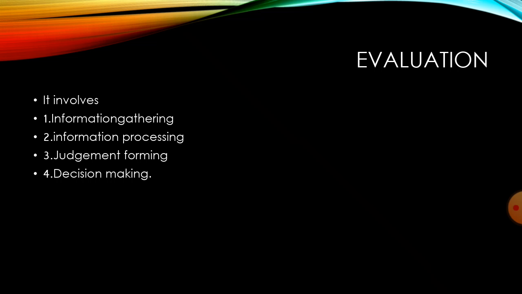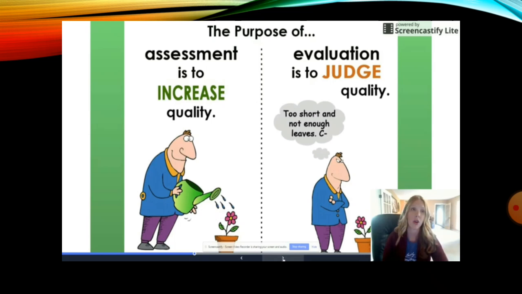So the evaluation process involves four things. The first one is information gathering, second one is information processing, third one is judgment forming, fourth one is decision making. Simply we can say, understand the difference between assessment and evaluation with the following example. What is the purpose of assessment and what is the purpose of evaluation? Simply we can understand by seeing the figure.